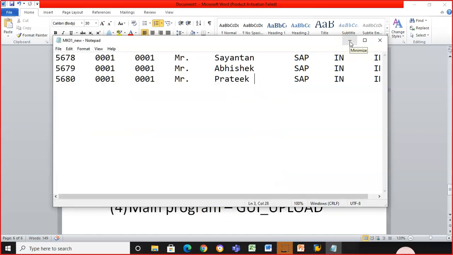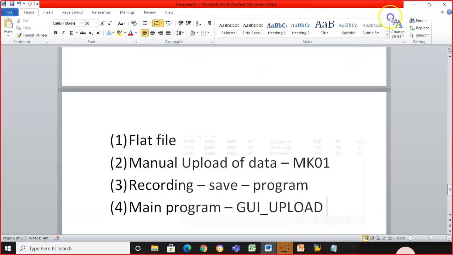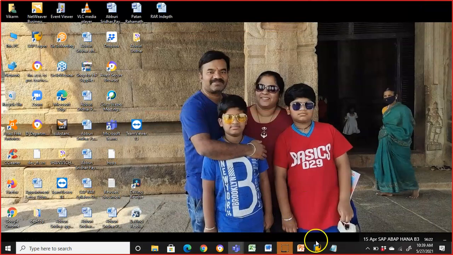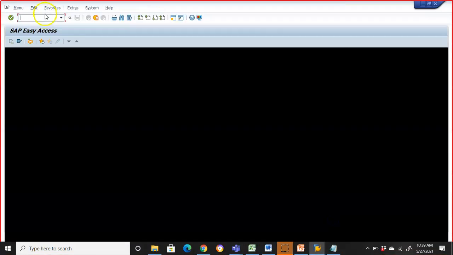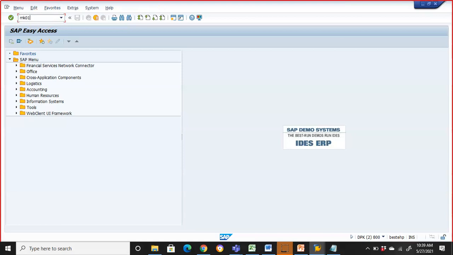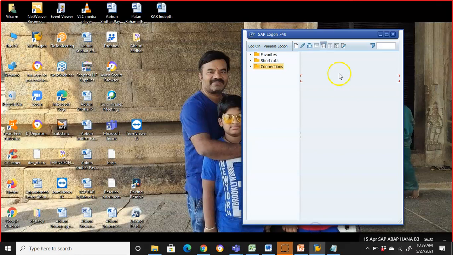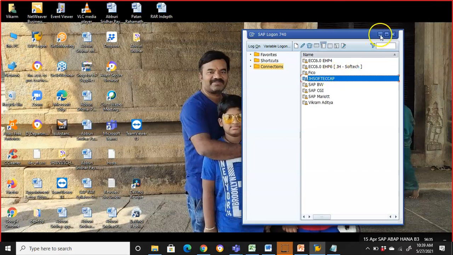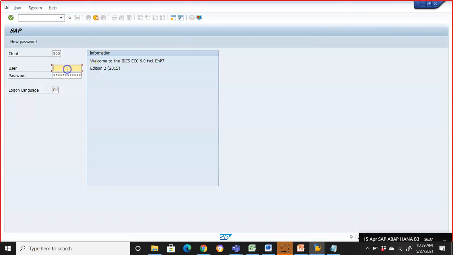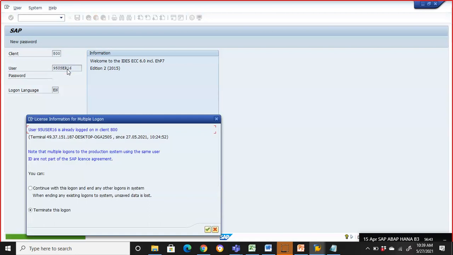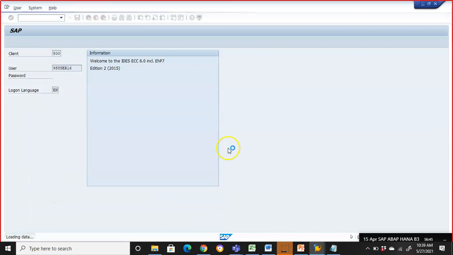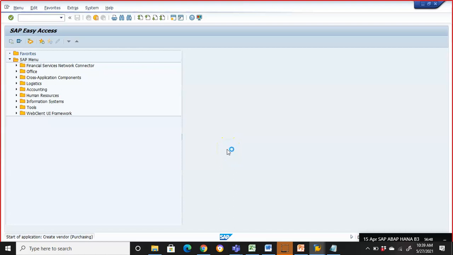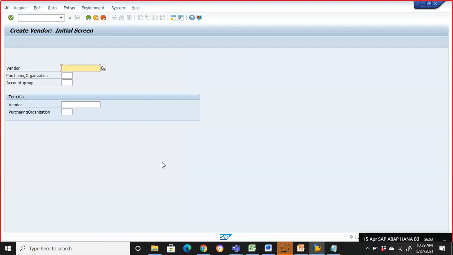Now assume that this is the flat file given by the client. Now what are you going to do? You are going to do it manually. We are going to get into the SAP system and open the MK01 transaction. Now this is the MK01 transaction, guys.